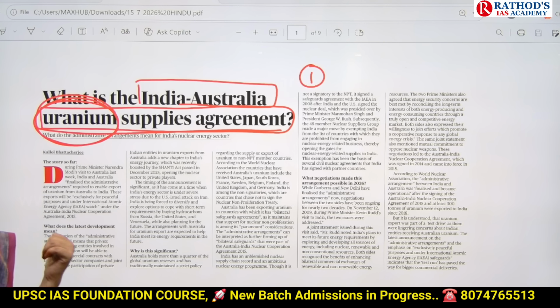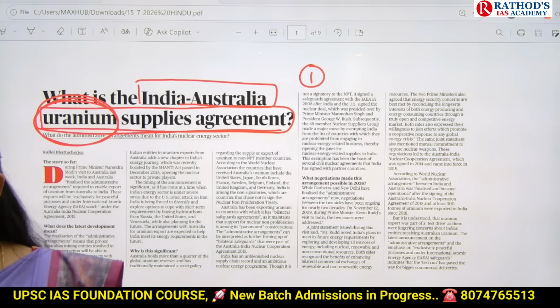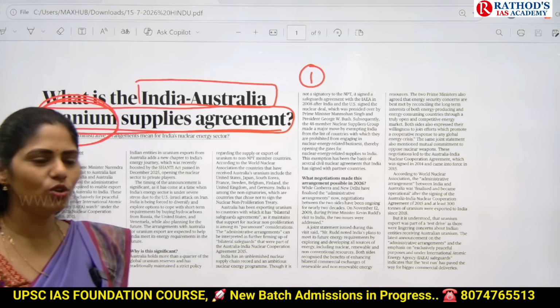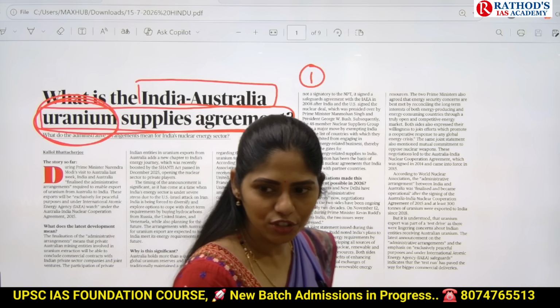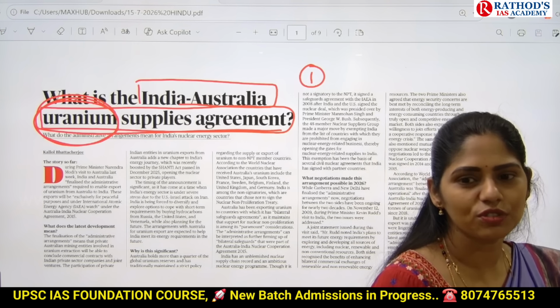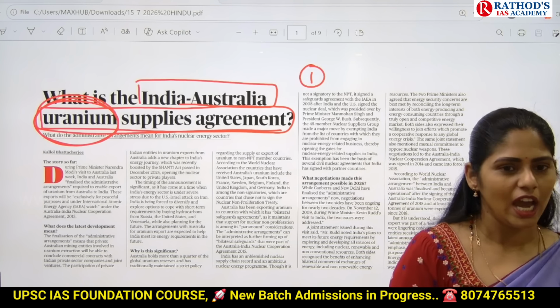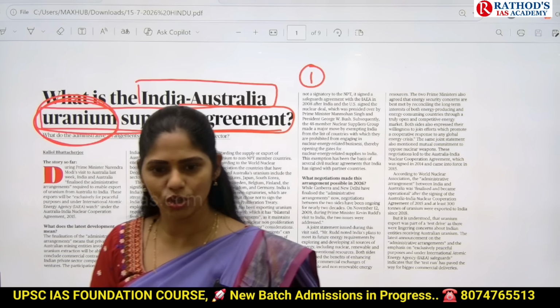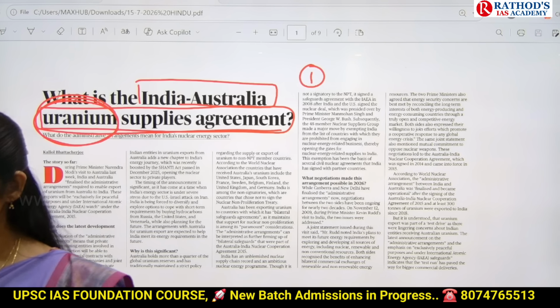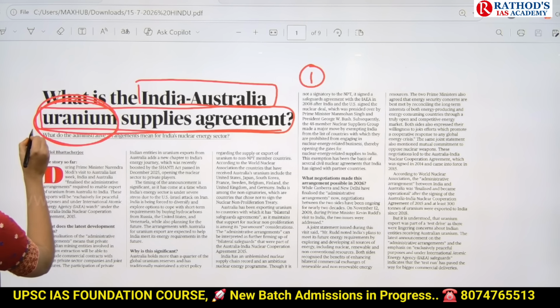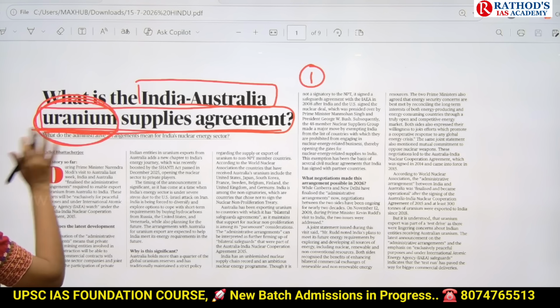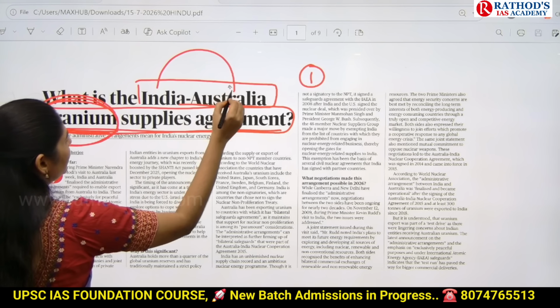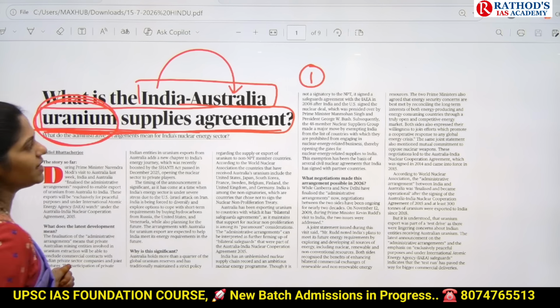Uranium is a radioactive material. Yes, it can be used for nuclear fission reactions, which will be used for production of electricity, and it can even be used for making nuclear weapons, nuclear bombs. Yes? Okay. Now, this article is saying that India and Australia signed a uranium supplies agreement.